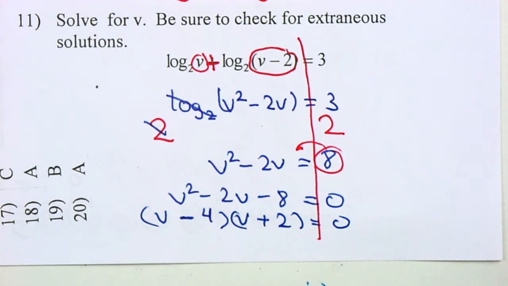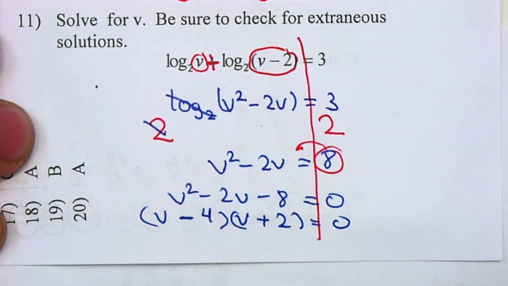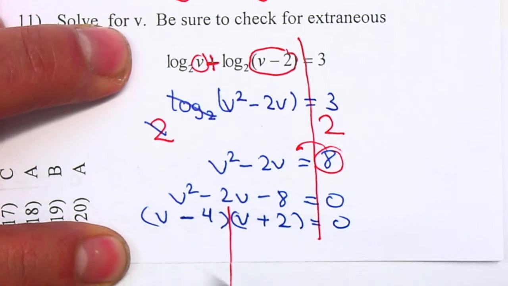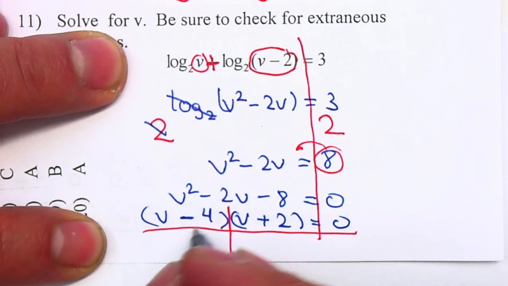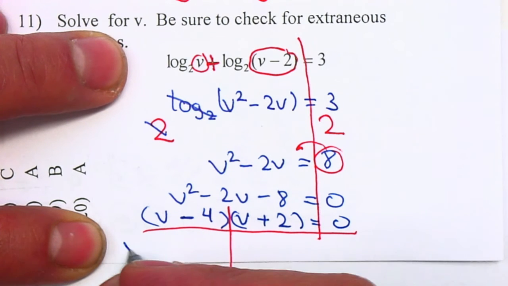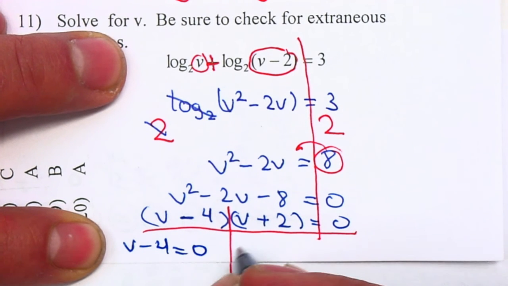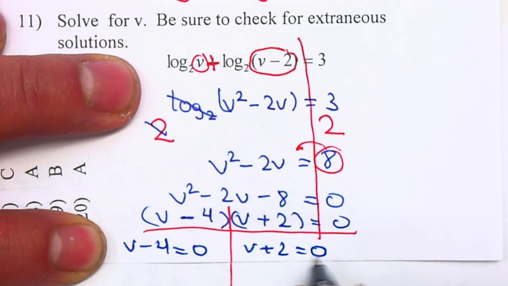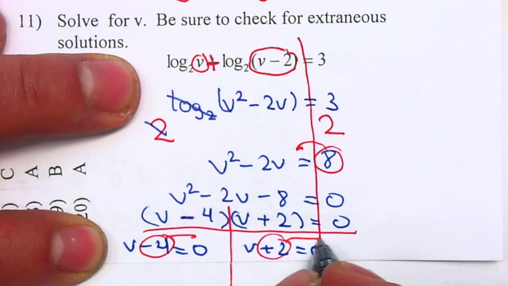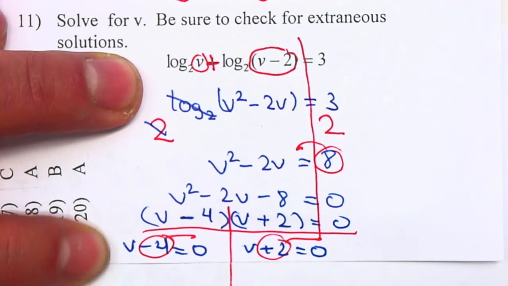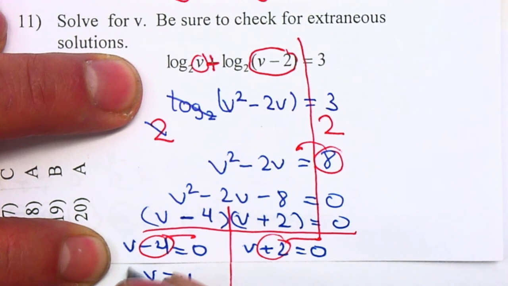From here, I'm just going to use my t-chart. My zero product property tells me that because it's equal to 0 and they're multiplying, v minus 4 is equal to 0 or v plus 2 equal to 0. I'm going to solve, move my 4 to the right becomes a positive, move my 2 to the right becomes a negative. So v is equal to 4 or v is equal to negative 2.